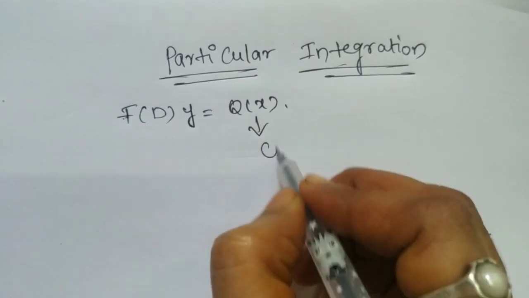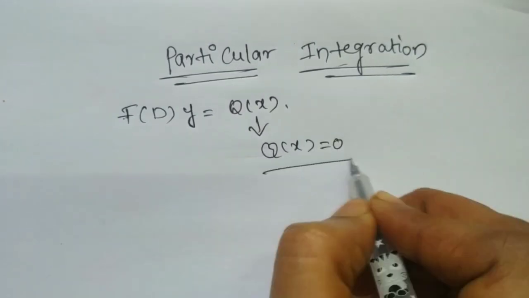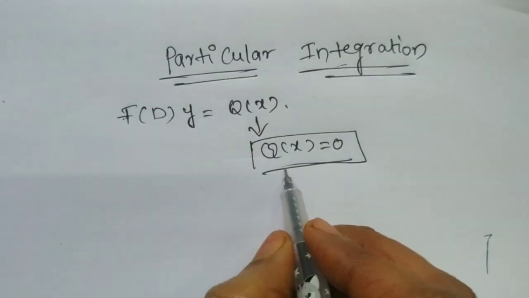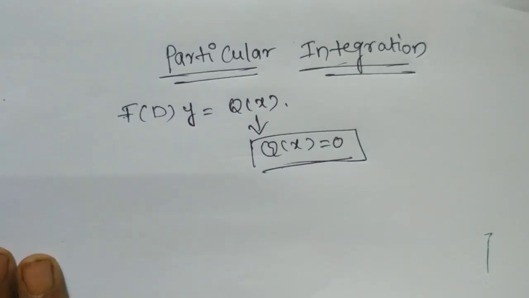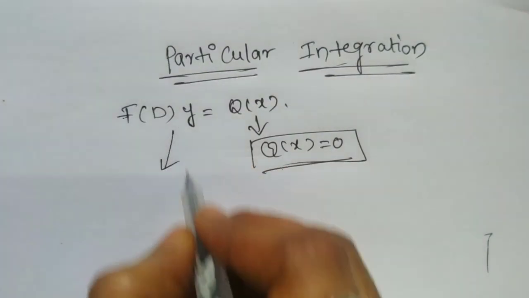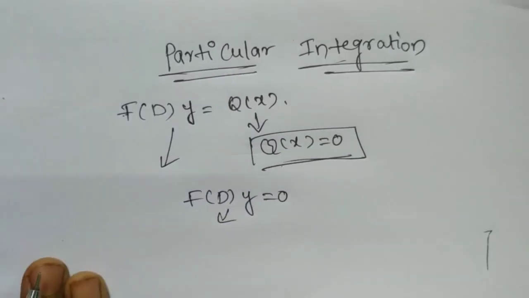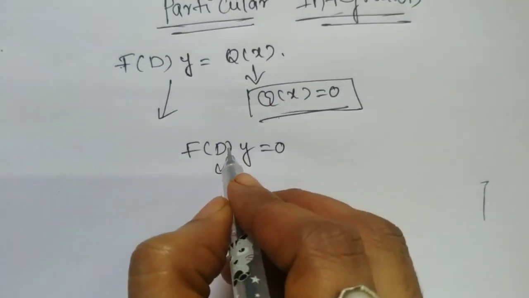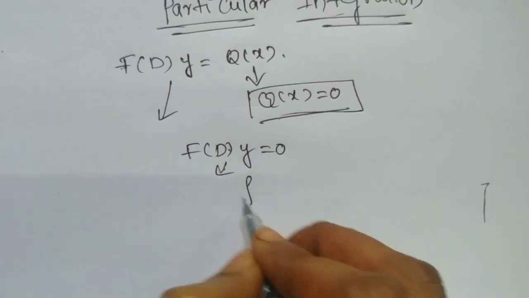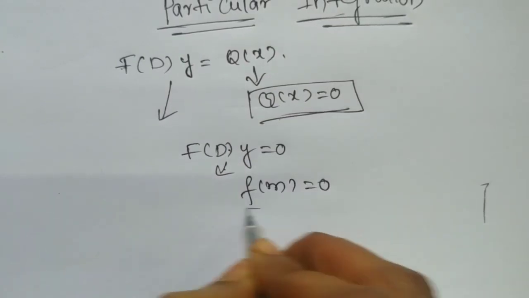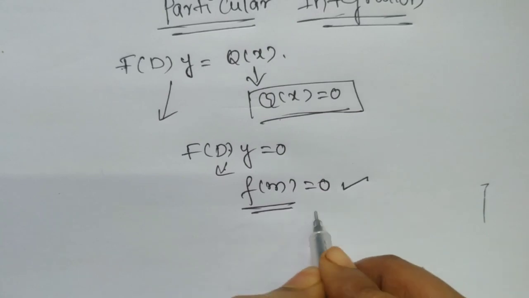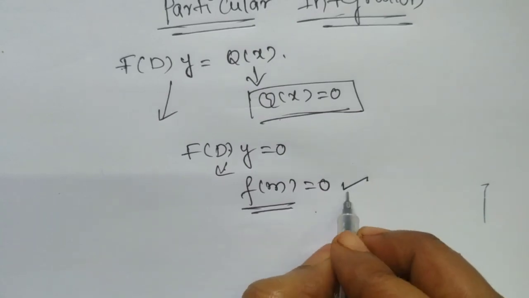Here, if Q of x equal to 0, then that equation is called a homogeneous linear differential equation, that is f(D)y equal to 0. Then substituting m in place of D, we get f of m equal to 0. Solving this equation we get the auxiliary equation solution.